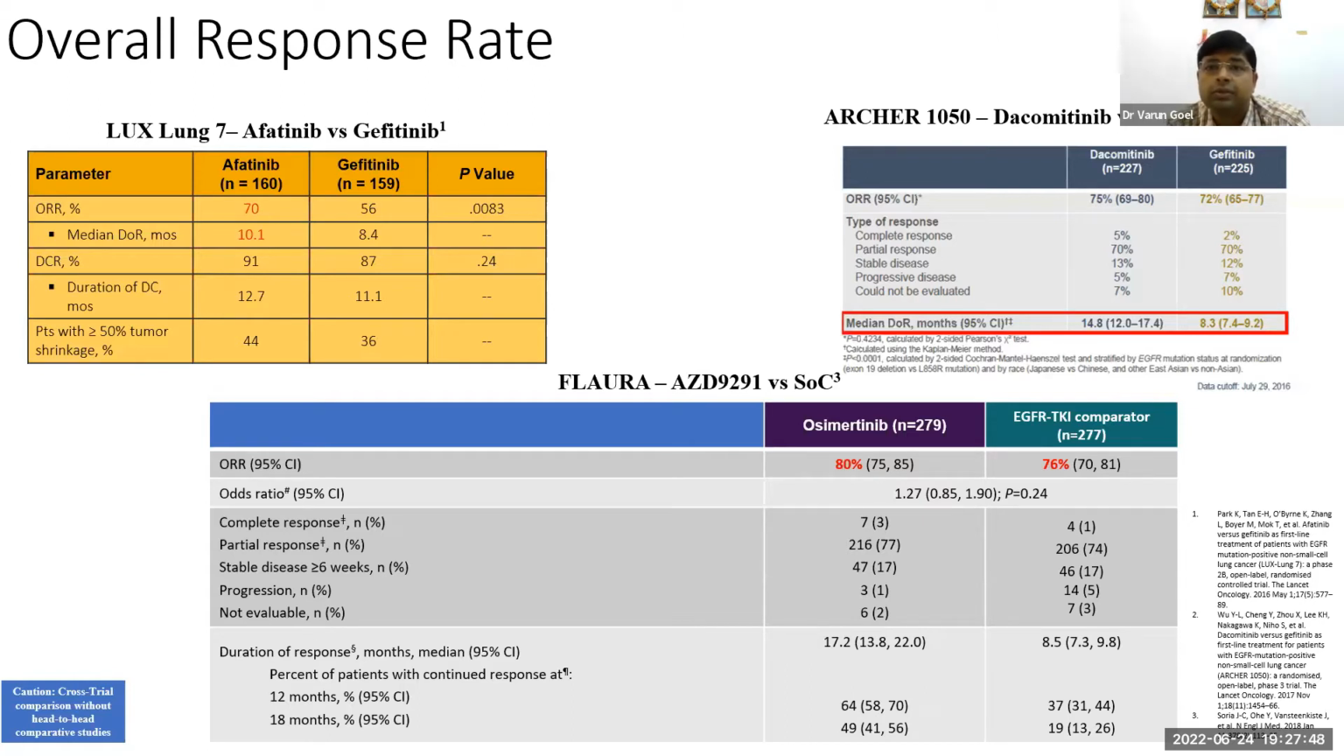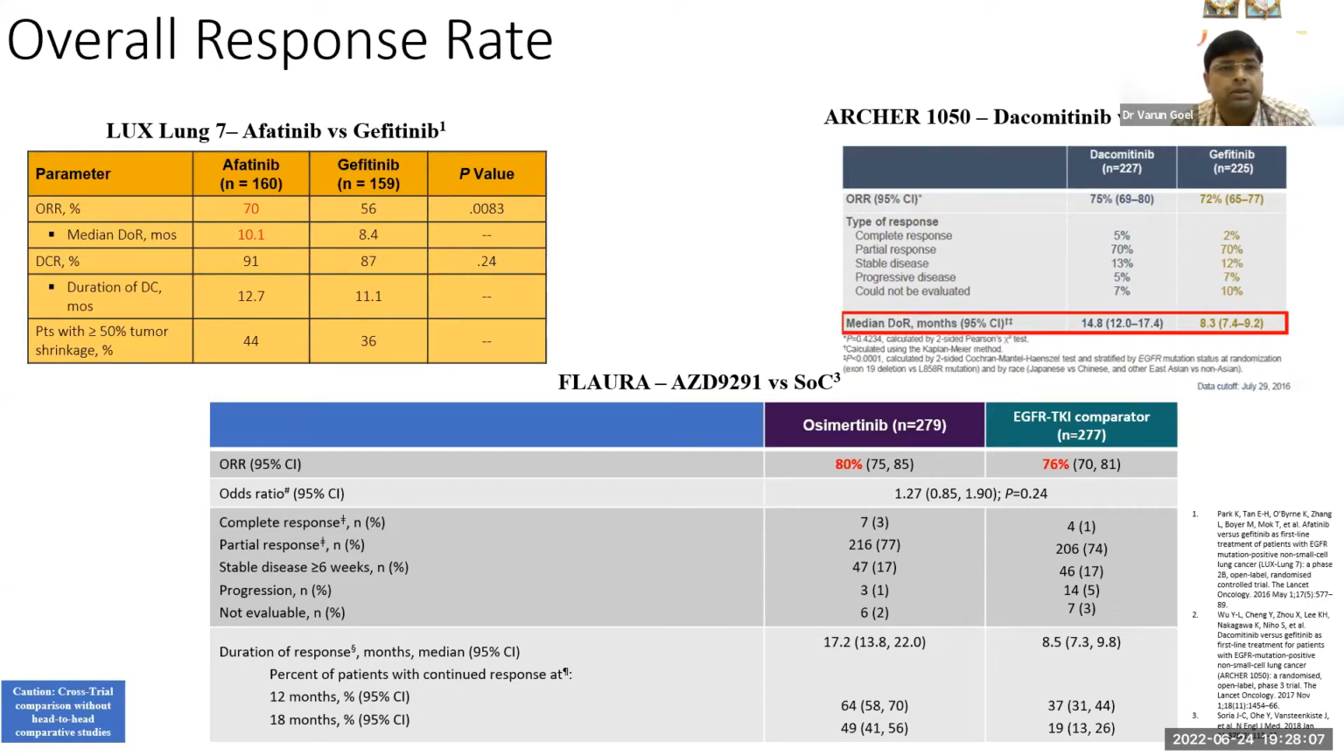Similarly, in the dacomitinib study, the overall response rate is 75% versus 72% with gefitinib, so not much difference. Median duration of response is 14.8 months versus 8.3 months, so statistically this is also significant. In the FLAURA study, the overall response rate is 80%.